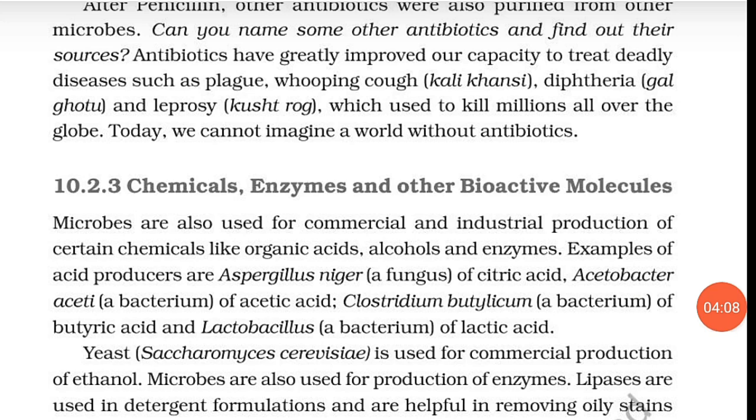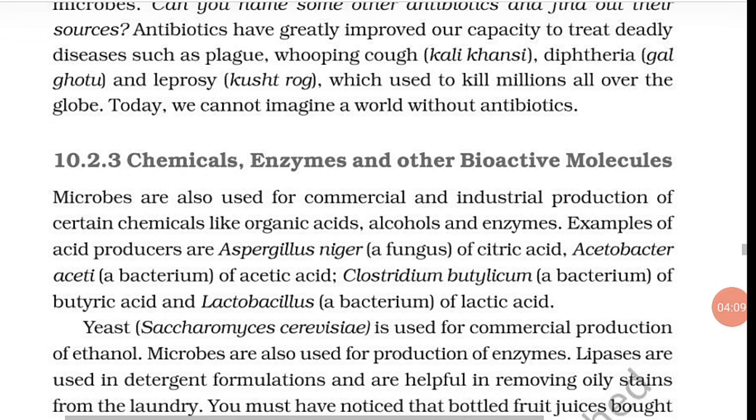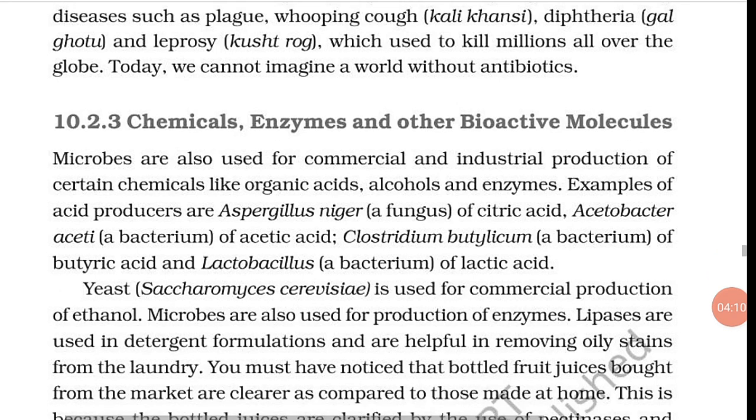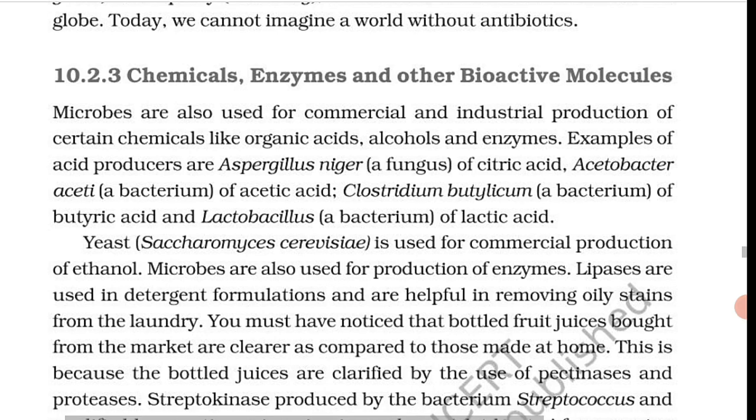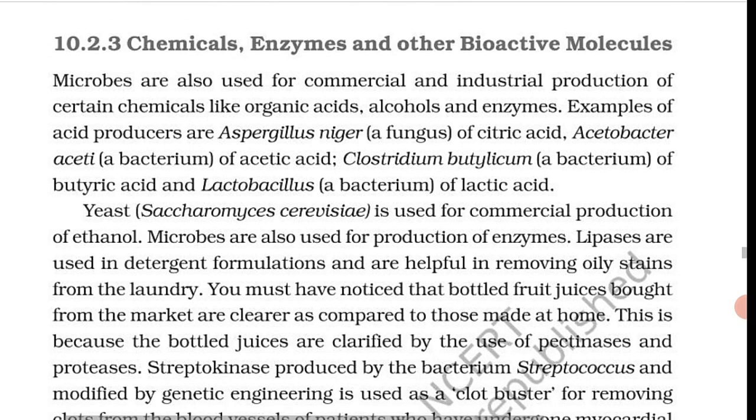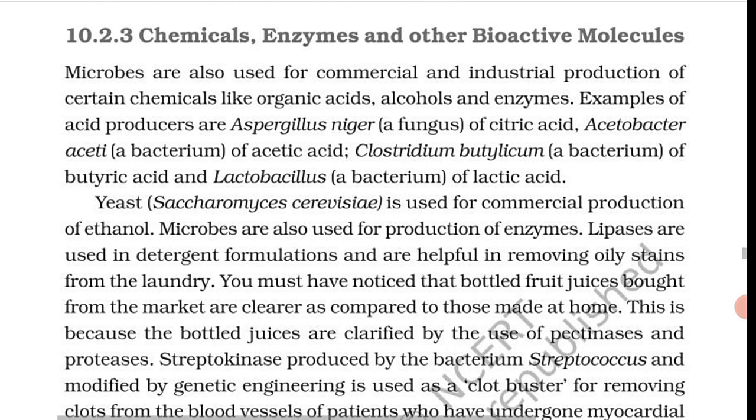It acts by competitively inhibiting the enzyme responsible for synthesis of cholesterol. Clear? Next is microbes in sewage treatment.